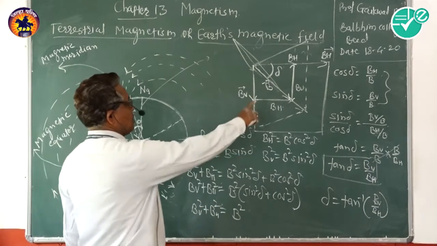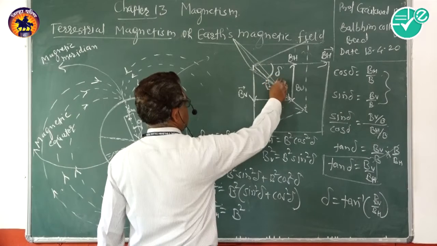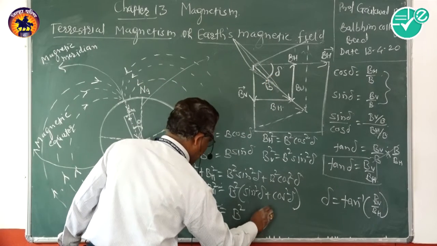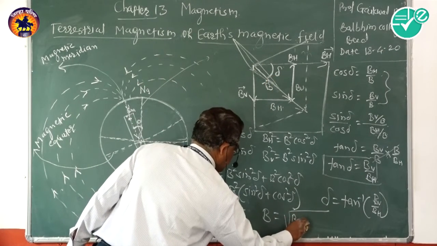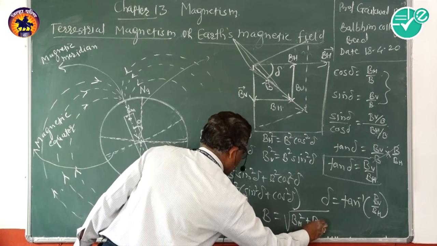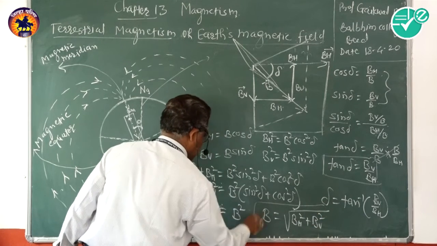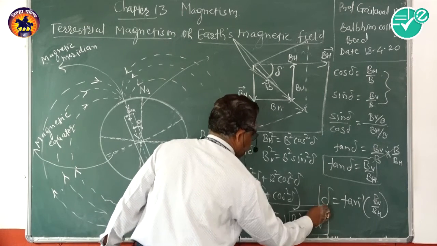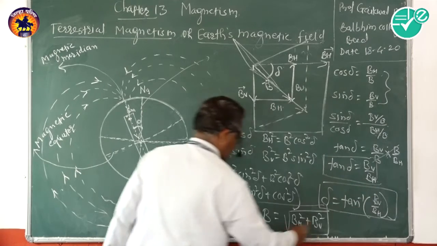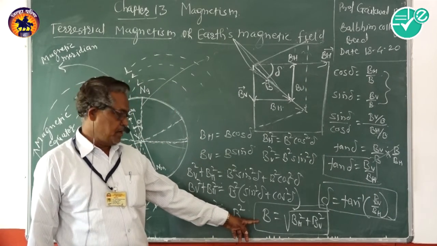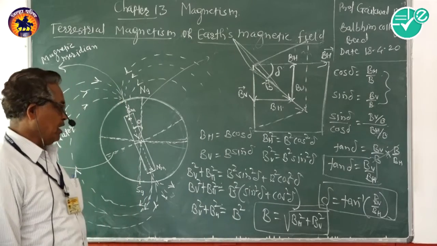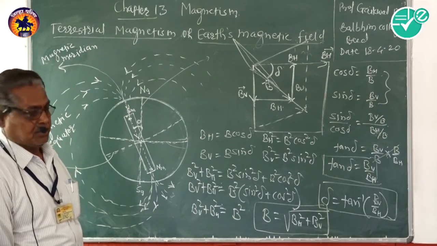Therefore, the resultant magnetic induction at any place can be determined by B is equal to the square root of BH square plus BV square. By this equation, we can determine the magnetic induction at any point on Earth's surface.